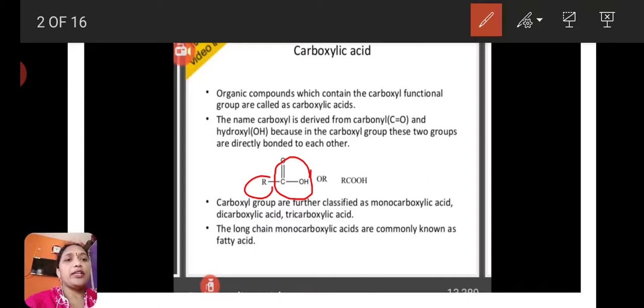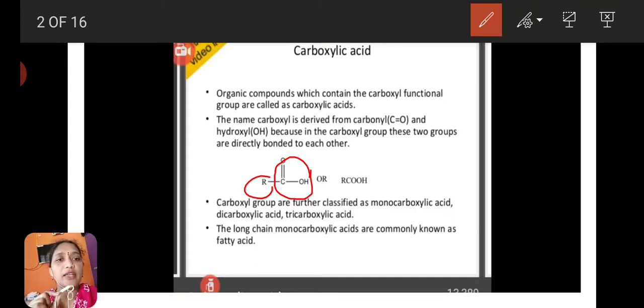Carboxylic acids are further classified as monocarboxylic acid, dicarboxylic acid, tricarboxylic acid, etc. This depends upon the number of functional groups present in the compound. For example, some compounds have only one carboxylic acid functional group. Examples are acetic acid, ethanoic acid, propanoic acid, benzoic acid, etc. These compounds contain only one COOH functional group, so these are called monocarboxylic acids.